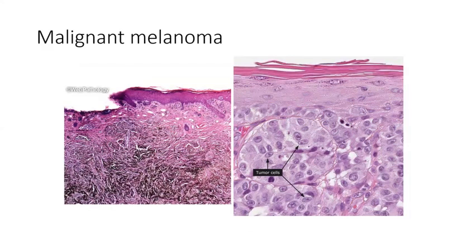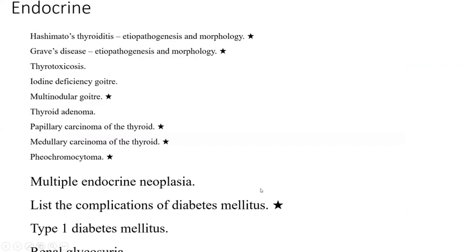Okay, so here you can see these are the tumor cells. The most important thing about the melanoma will be prominent eosinophilic nucleoli. Can you see here? Each individual cell is showing prominent eosinophilic nucleoli with a lot of atypical mitosis in the background. But there won't be any necrosis. Again, a nodular growth pattern will be there. So this is about your skin.